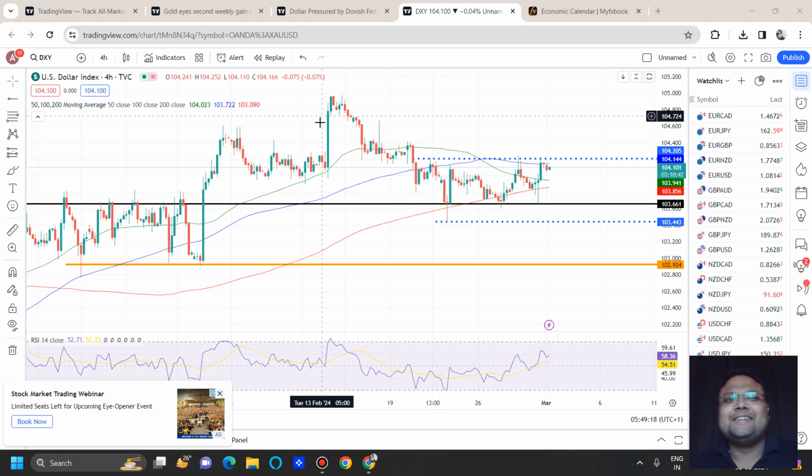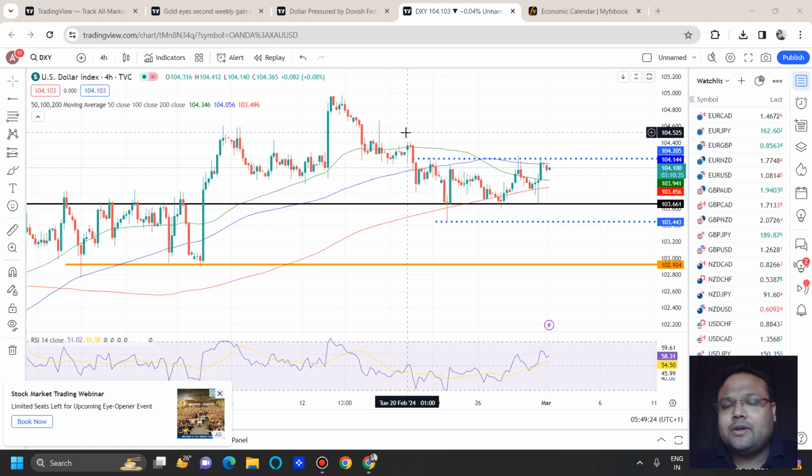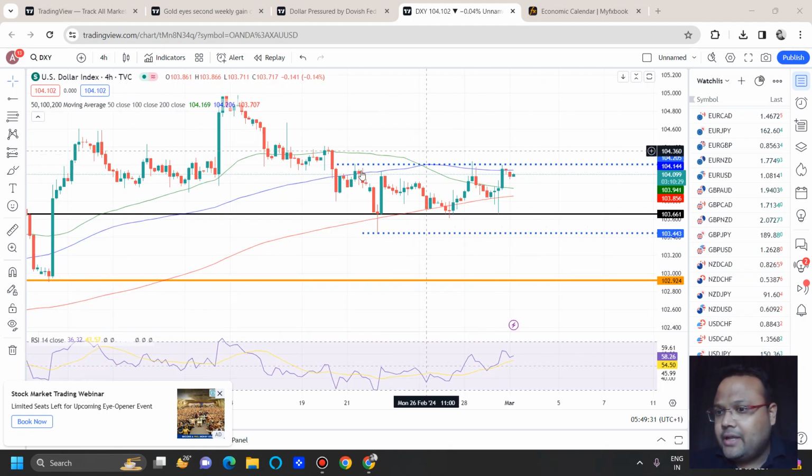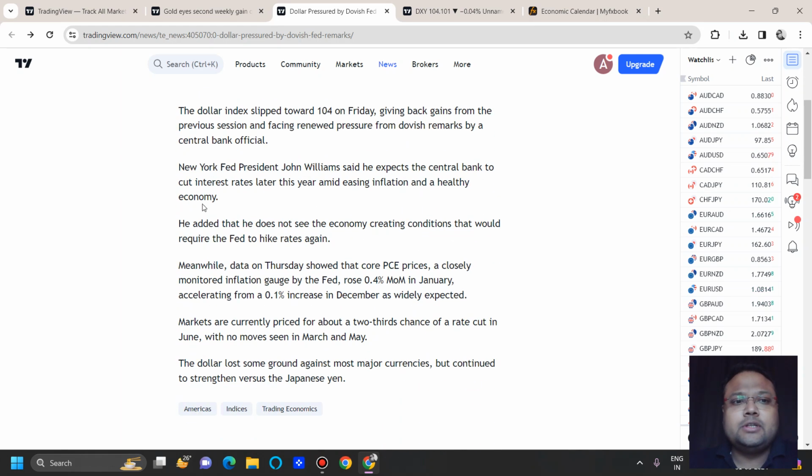So let's get started. My dear friends, this is the forex chart of US dollar index DXY in front of us. After PCE data, market was volatile, but we can see that market is still trading inside the range only. If you look at the market sentiment, we can see dollar pressured by dovish Fed remarks. The dollar index slipped towards 104 on Friday, giving back gains from the previous session and facing renewed pressure from dovish remarks by a central bank official.